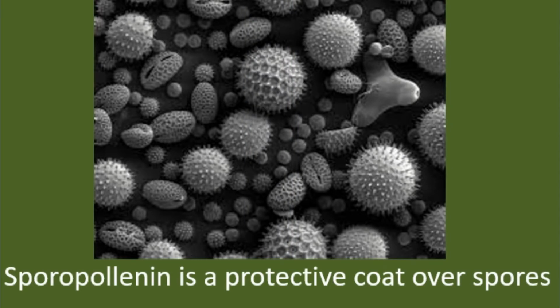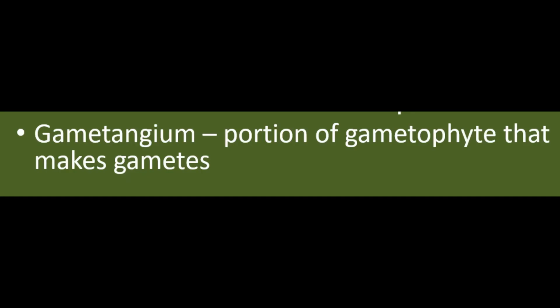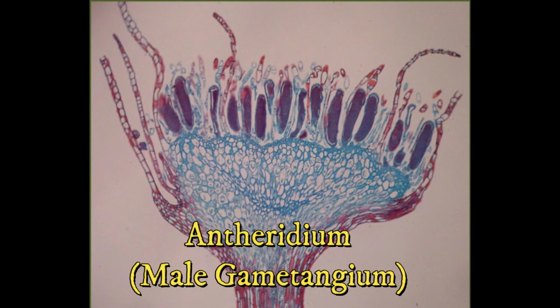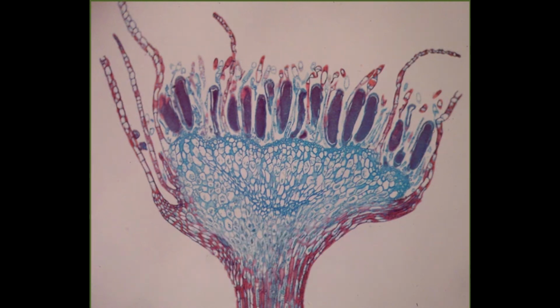Sporopollenin surrounds the spores and acts as a protective barrier against chemical and biological degradation. It also prevents desiccation, or drying out. Gametangia, or a gametangium, are the portion of the gametophyte that actually makes the gametes. A male gametangium is called an antheridium, which makes sperm. Pictured here is a male moss antheridium.